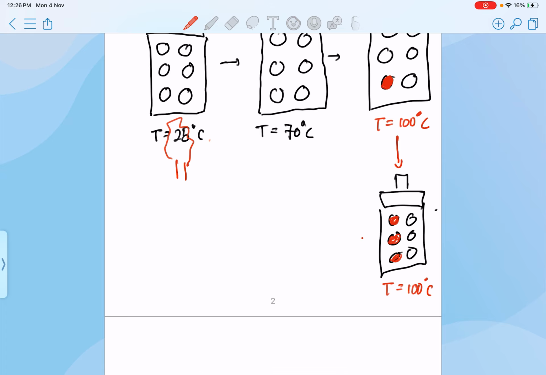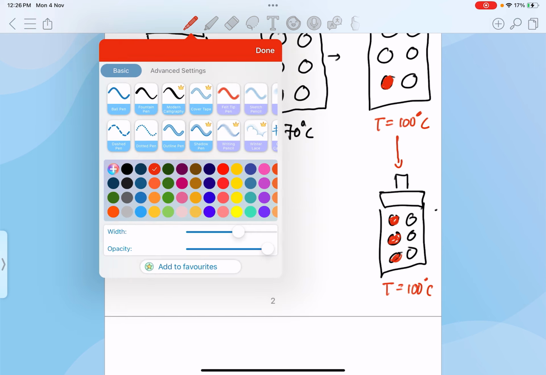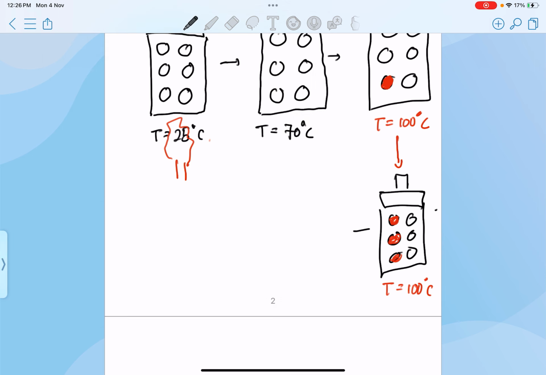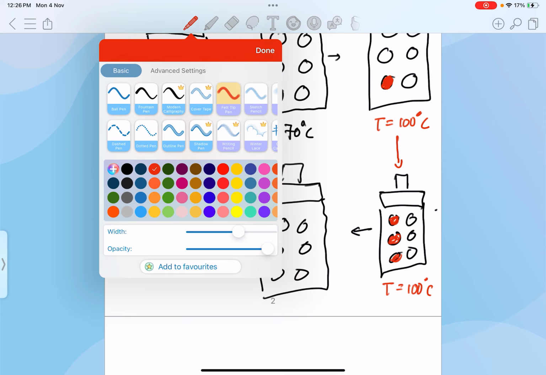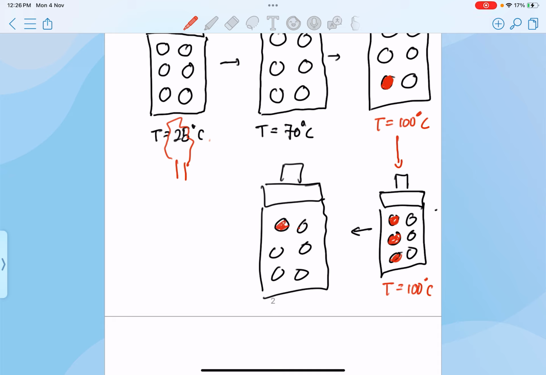And then I continue to heat up the water inside the piston cylinder over here until all the liquid water is actually converted to vapor.